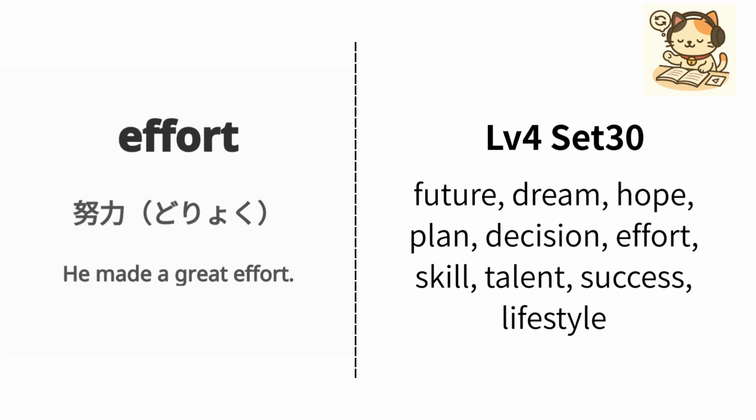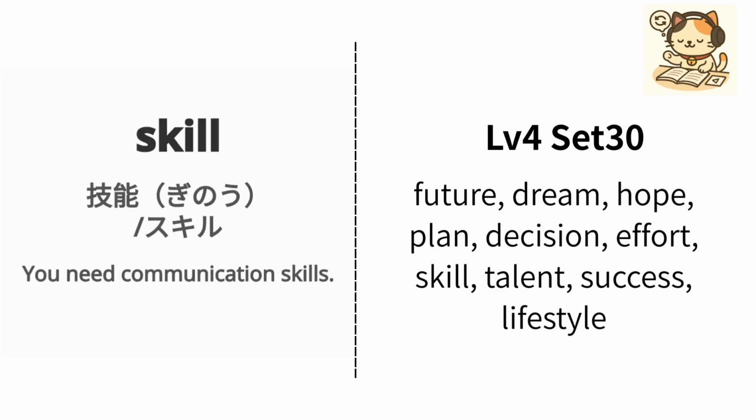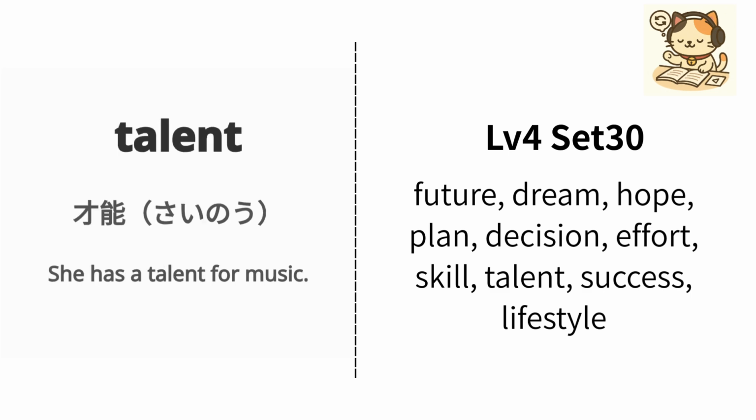English is effort. Japanese is 努力. Example: He made a great effort. 彼は大きな努力をしました. Repeat, effort. English is skill. Japanese is 技能, skill. Example: You need communication skills. あなたにはコミュニケーションスキルが必要です. Repeat, skill.